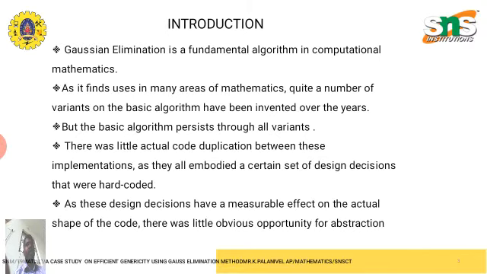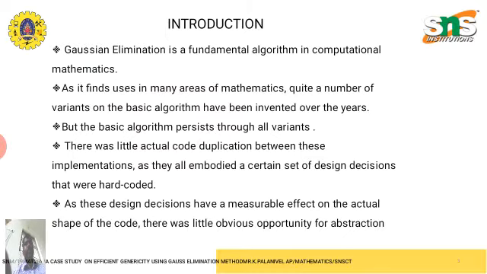This naturally reinforced the idea that all these versions need to be coded separately. This clearly leads to a maintenance nightmare. Thus, we seek to answer the question: is it possible to write a generic yet efficient Gauss elimination algorithm?